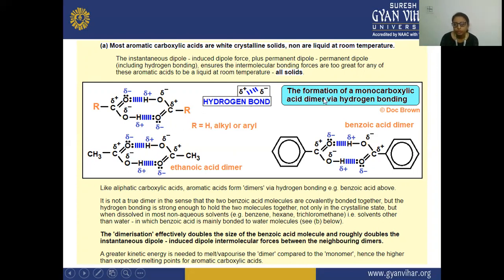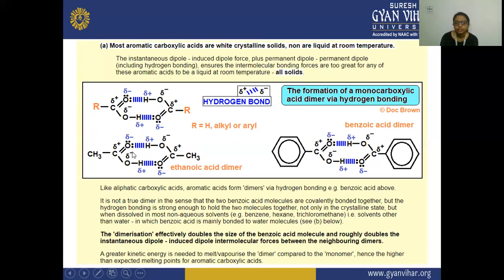This is the formation of a monocarboxylic acid dimer by hydrogen bonding, and in the vapor state it is also the same.